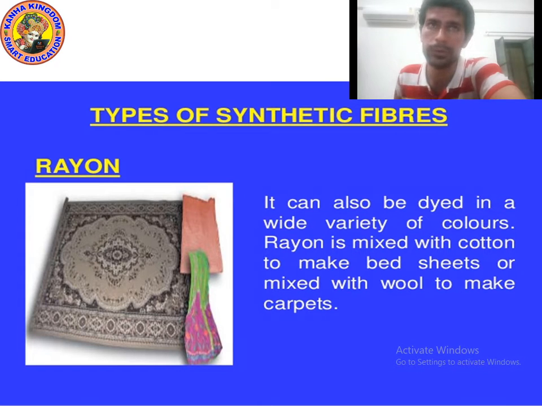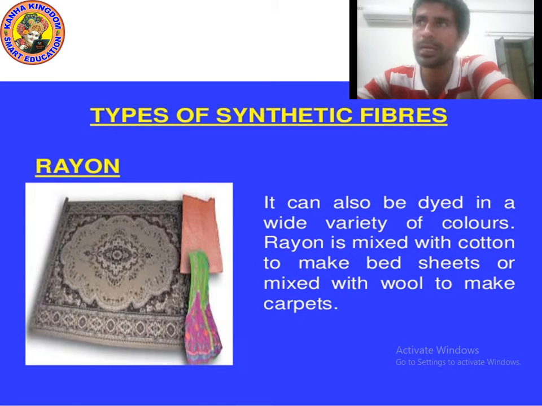So kids, I hope you understood. Rayon is artificial silk. Such a fiber was obtained by chemical treatment of wood pulp. How was it obtained? It was obtained by the chemical treatment of wood pulp.